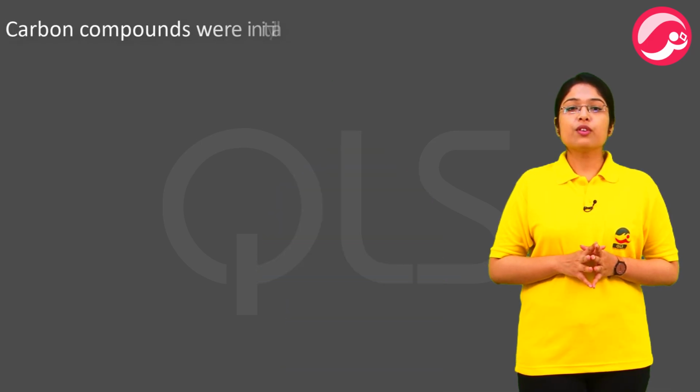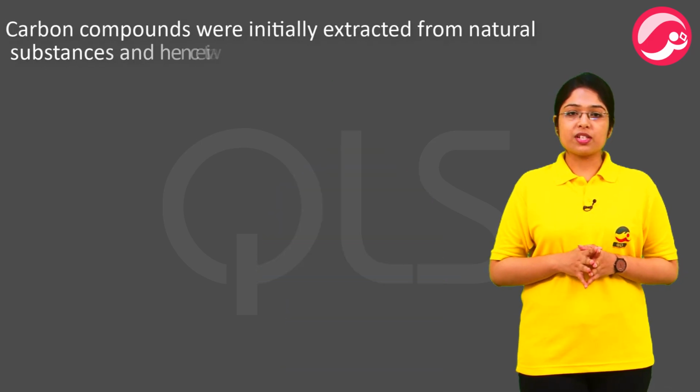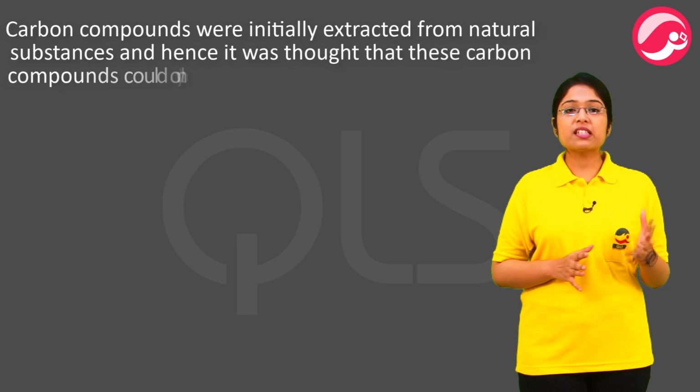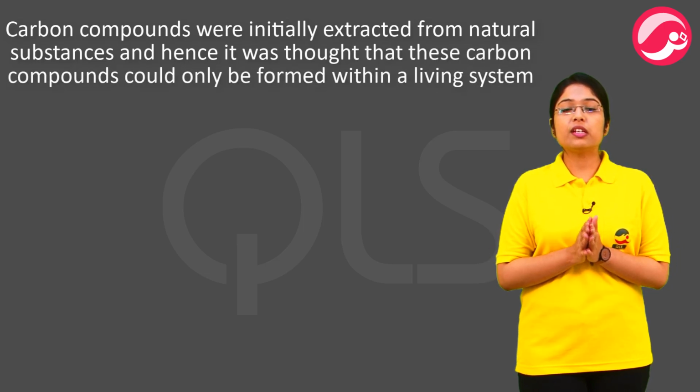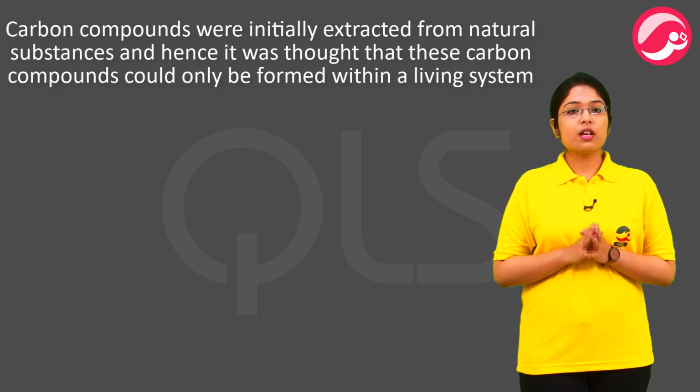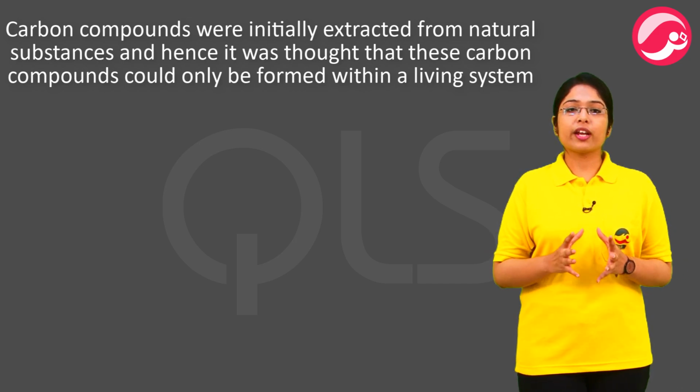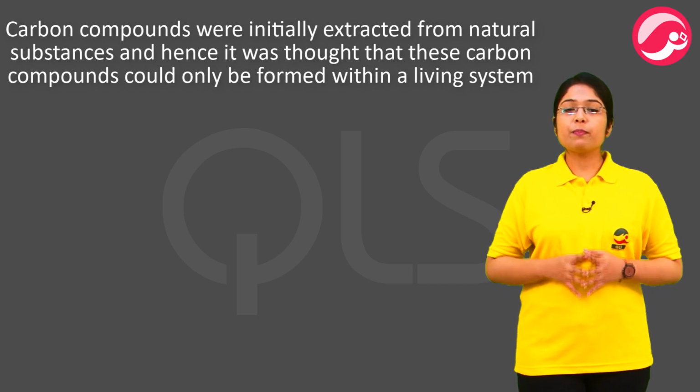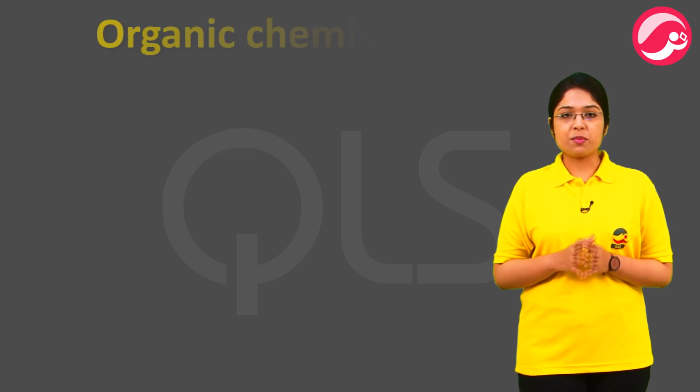We know that there are over 3 billion carbon compounds known to us. There are so many and so diverse carbon compounds that a whole new branch of chemistry had to be established, specially dedicated to carbon compounds only. Carbon compounds were initially extracted from natural substances, and hence it was thought that these compounds could only be formed within a living system. So scientists started calling them organic compounds, and today carbon compounds are studied under organic chemistry.